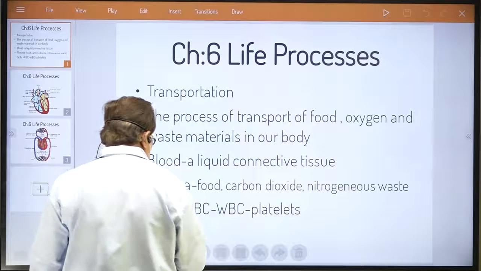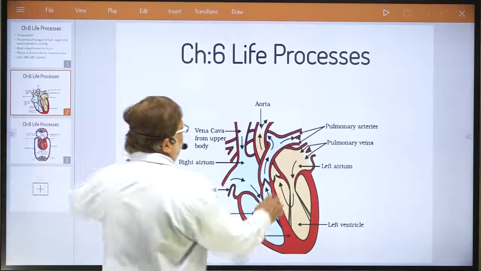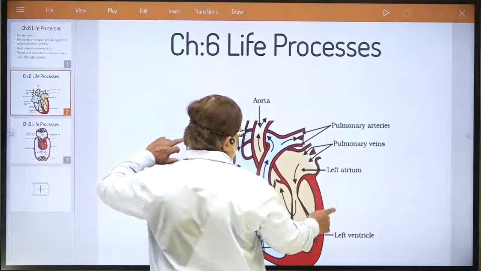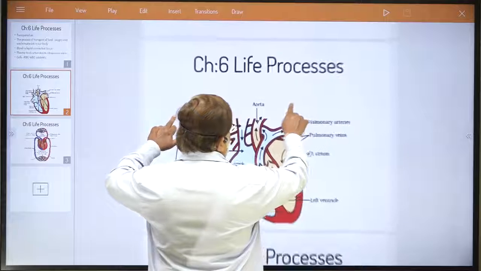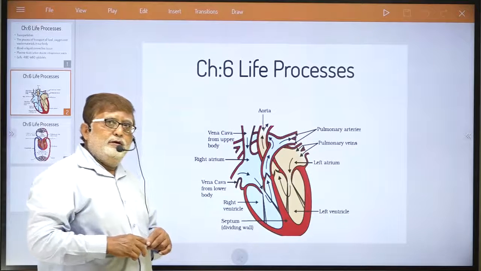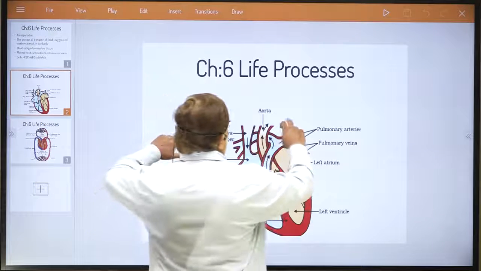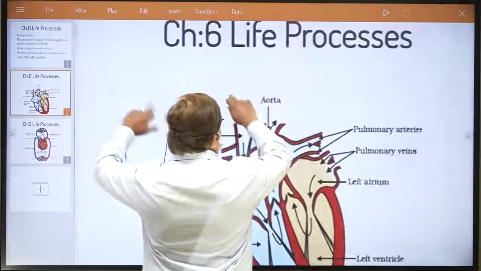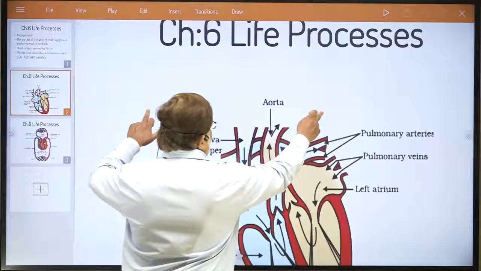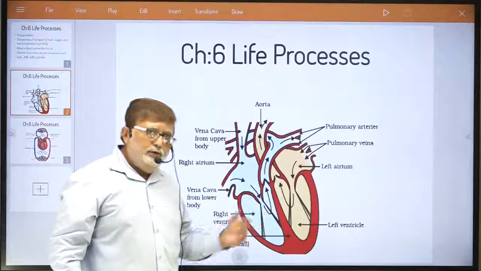of the human heart, dear student. Let us see. This is our human heart. Try to understand, dear student. First, let us try to understand what is actually there in our human heart. Let us try to understand. Now see, dear student. This is the human heart.